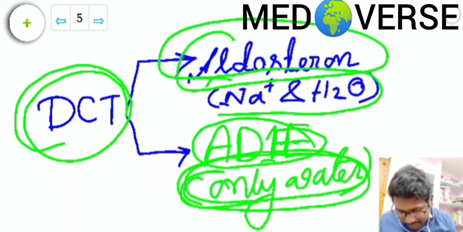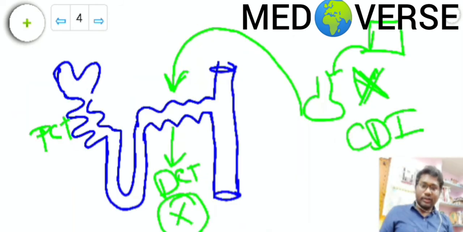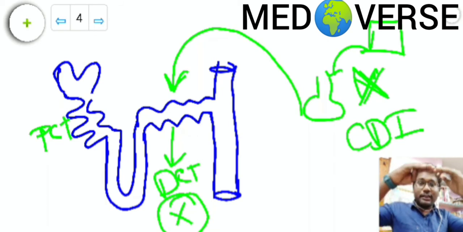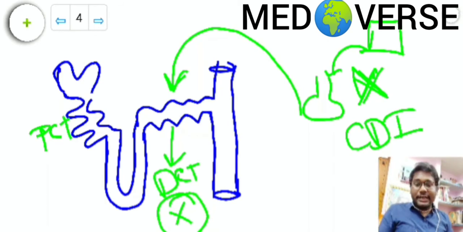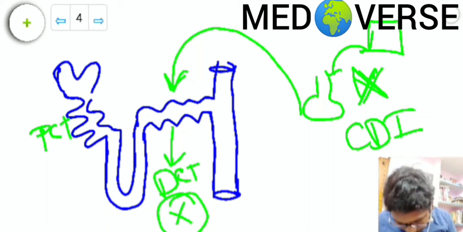Now how does the paradoxical antidiuresis occur? A nephrogenic diabetes insipidus patient comes to your clinic. You give him thiazide. Nephrogenic diabetes insipidus already increases urine output. You give thiazide, so urine output further increases. After taking the drug, the symptoms increase. So initially thiazide acts like a diuretic, and urine output further increases.